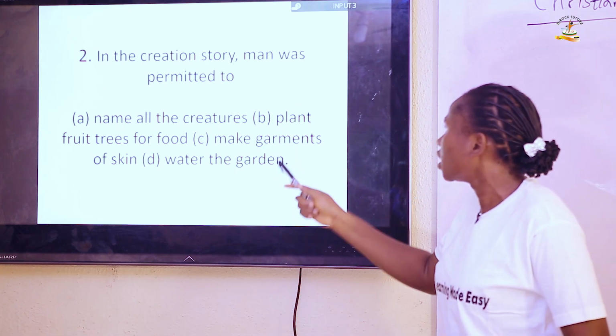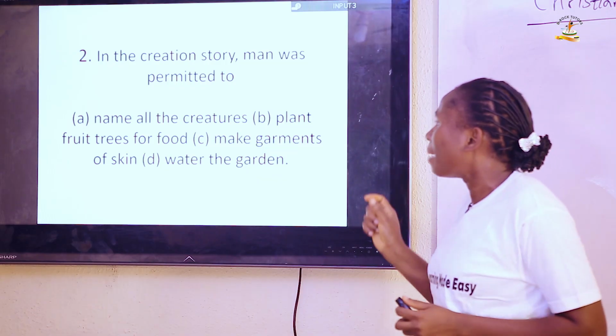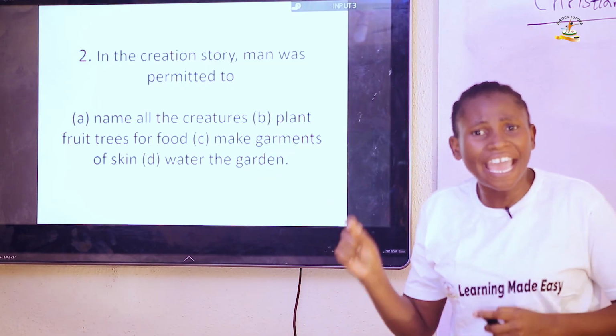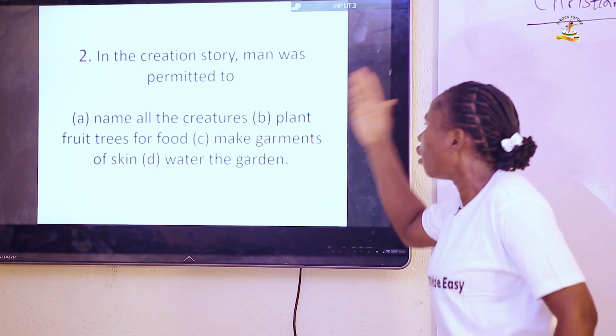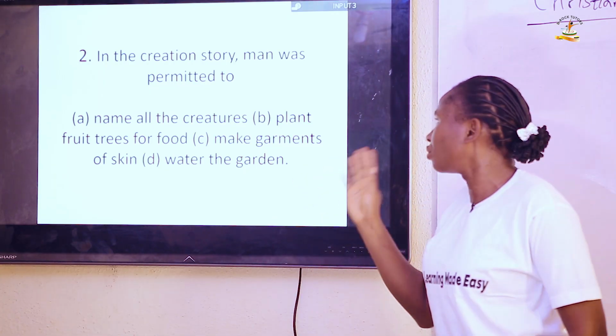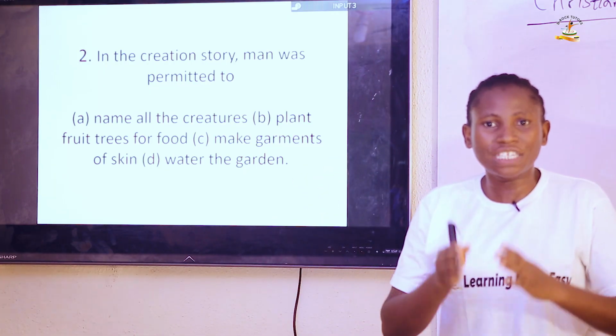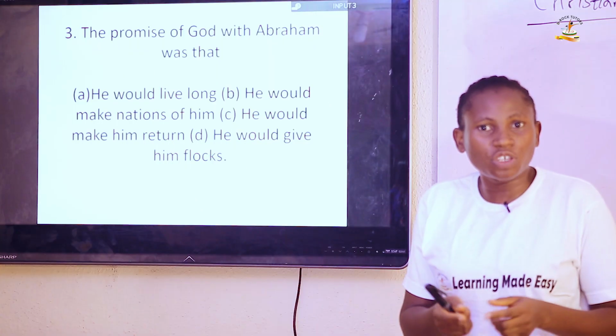So look at the question. In the creation story, man was permitted to. The answer is A, which means name all the creatures. That was what man was permitted to do. Let's move to question 3.